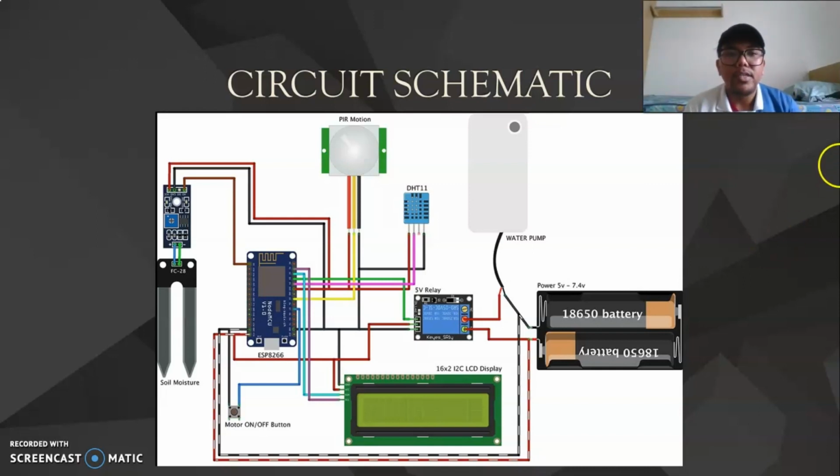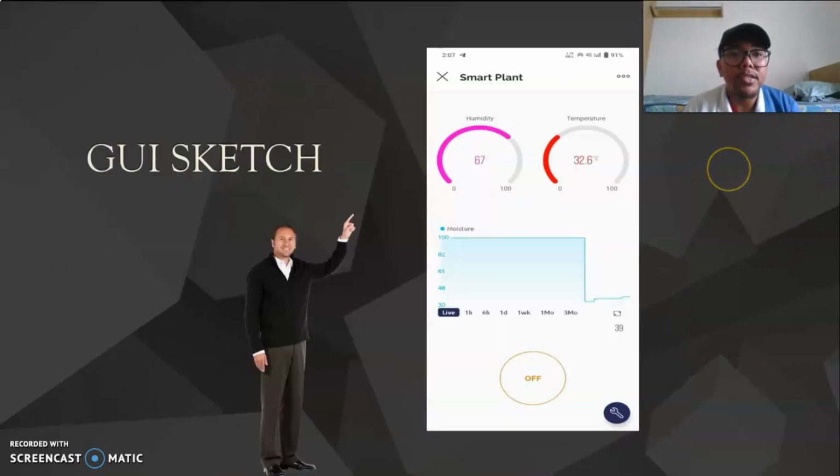So, as we said before, we will be monitoring the progress of the plant by using the GUI sketch that is displayed here, where we use the Blynk application. As you can see here, we have two gauges indicating the display values of the humidity and the temperature that are measured by our DHT22.